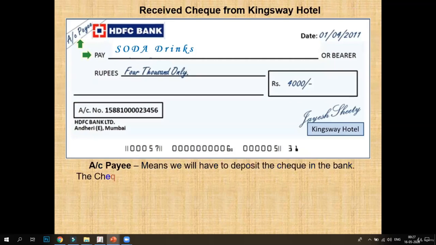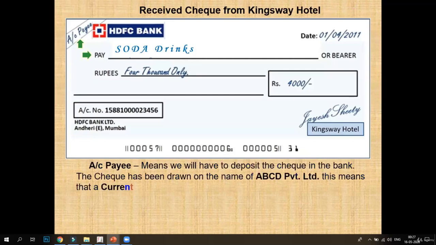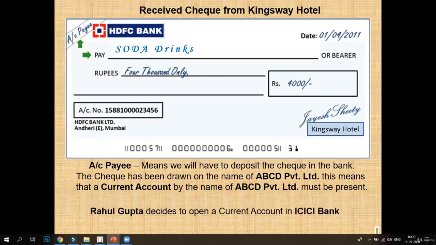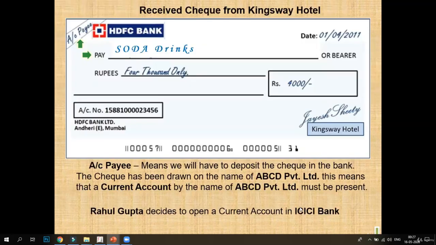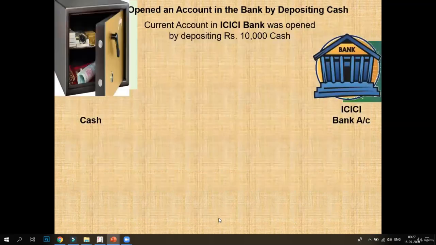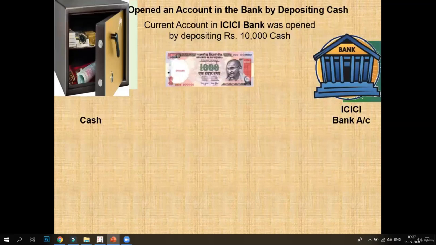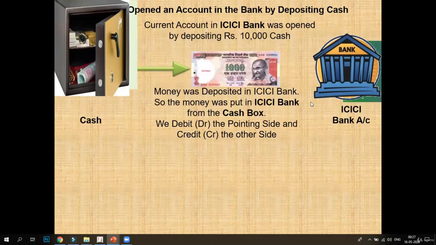Now the next transaction is we have received a check from Kingsway Hotel. So here what will be happening? The Kingsway Hotel is giving us the check. So here we will have to deposit the check in the bank, and for that we have to open the current account in the bank first. So Rahul Gupta decided to open a current account in ICICI Bank.